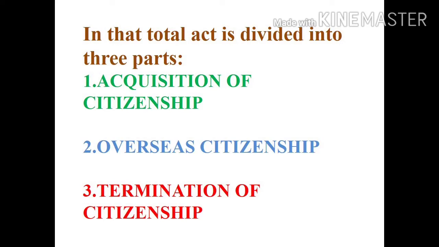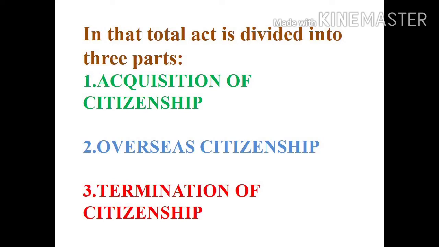Acquisition, that is nothing but, in the previous semester we learned the subject Land Acquisition Act. In that Land Acquisition Act, the land can be taken for the sake of public purpose. The government will take the land from private persons. Like that, we have to take the citizenship from the government.